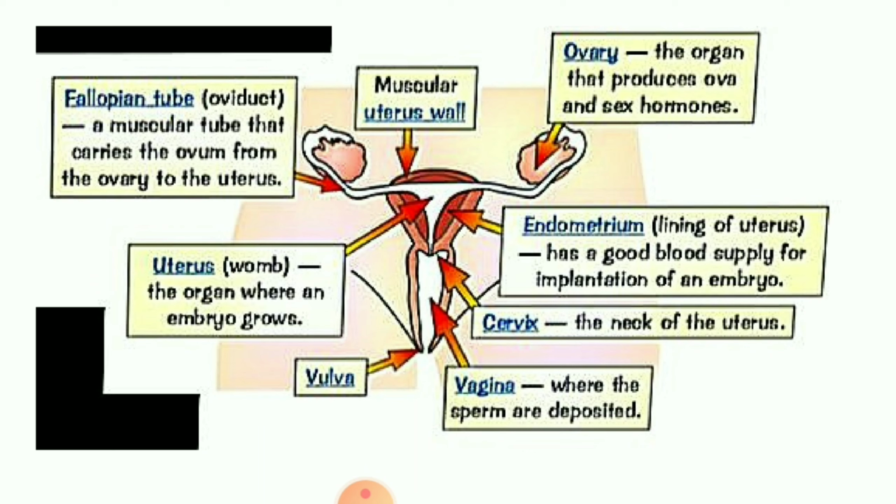It is not necessary, children, that every month both the ovaries are going to liberate the ova. Sometimes it may happen. If it occurs, then what happens? It will develop fraternal twins, because at a time two different ova are going to be fused with two different sperm. And sometimes one ova is going to be fertilized with two different sperm, that will be known as your identical twins. Very important, keep this in mind.